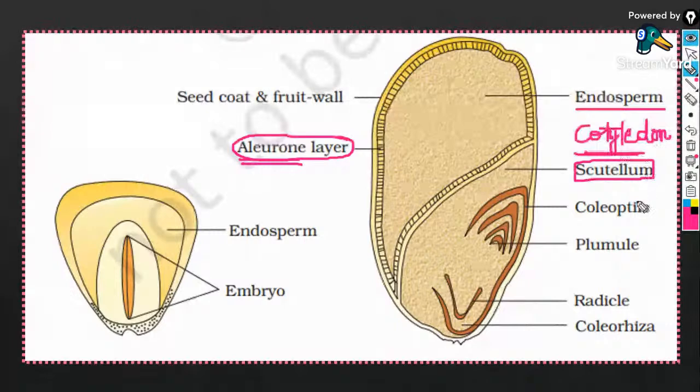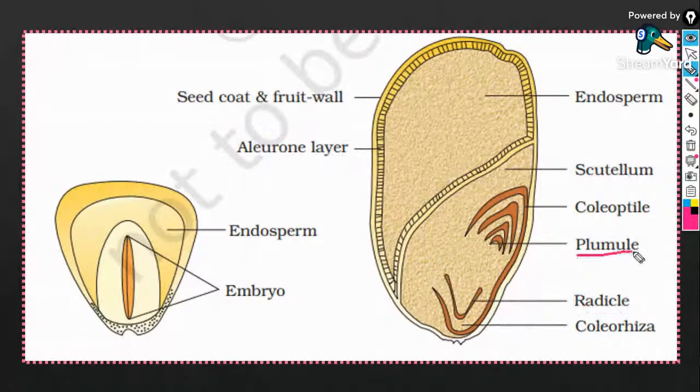Repeat the term along with me in the chat box, everybody. The cotyledon of the monocot plants is known as scutellum. Guys, in monocot also, the plumule and the radicle are present. So scutellum is the cotyledon of the monocot, and the aleurone layer is a protein-rich layer that covers the seed. So guys, this is very important: there is a plumule and radicle present in monocot also.